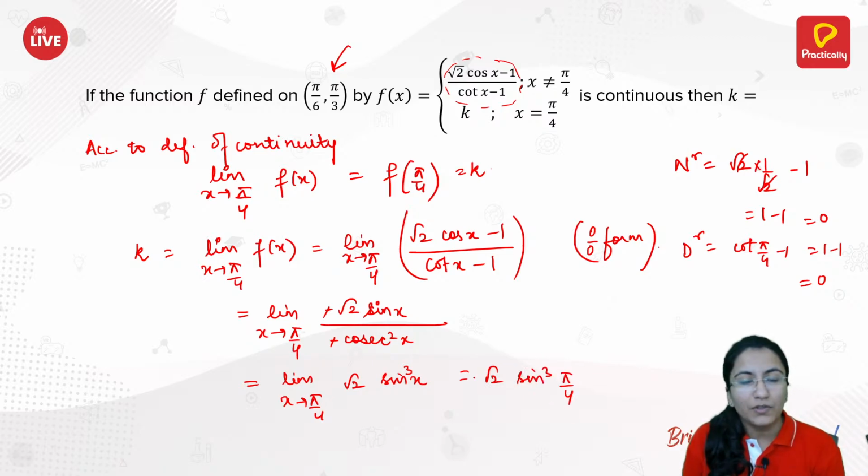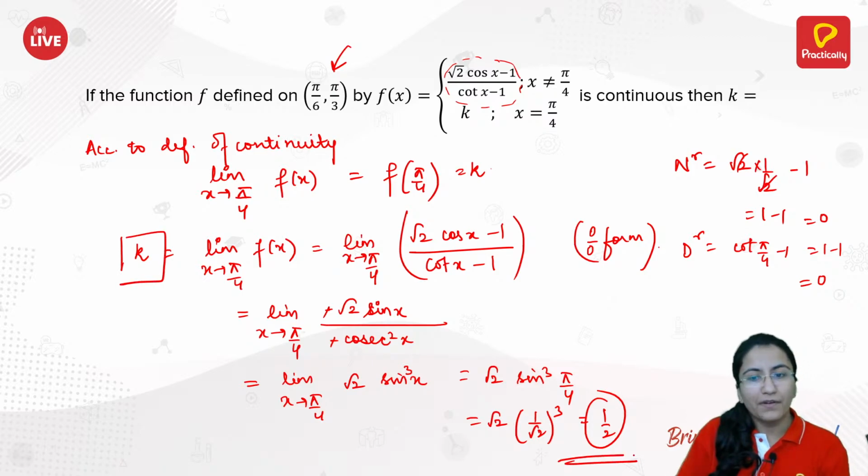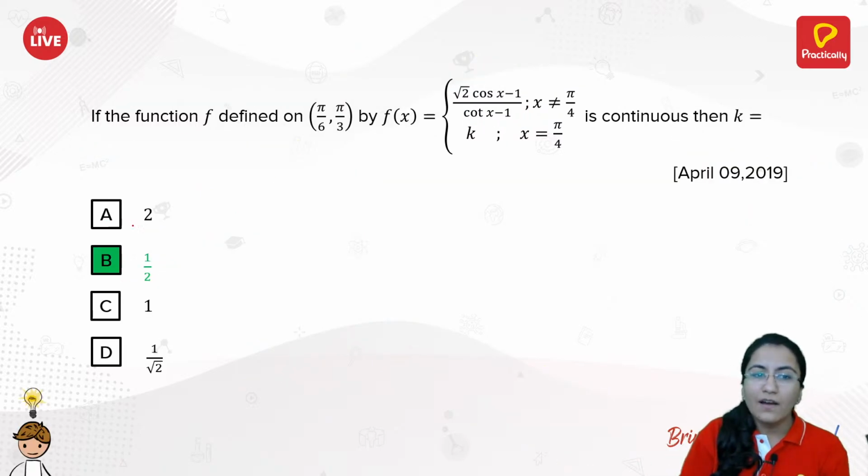You can easily input the value now. So you have root 2 times 1 by root 2 cubed. So you are left with 1 by 2 only. So you have the value of k equal to half. So you have your value as half for this particular function.